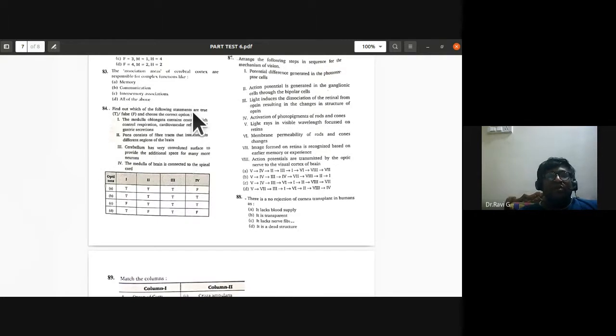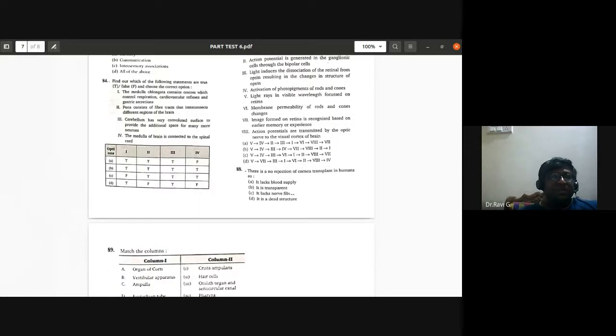Find out which of the following statements are true or false and choose the correct option. The medulla oblongata contains centers which control respiration, cardiovascular reflexes, and gastric secretions. So the first statement is correct, true. Pons consists of fiber tracts that interconnect different regions of the brain.